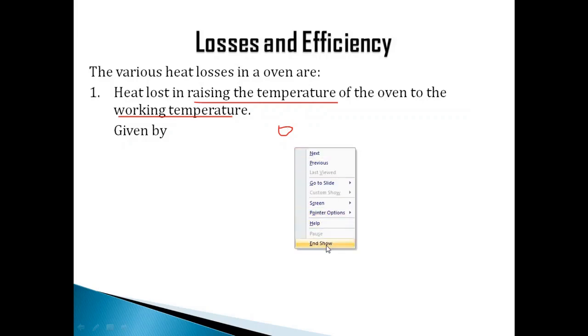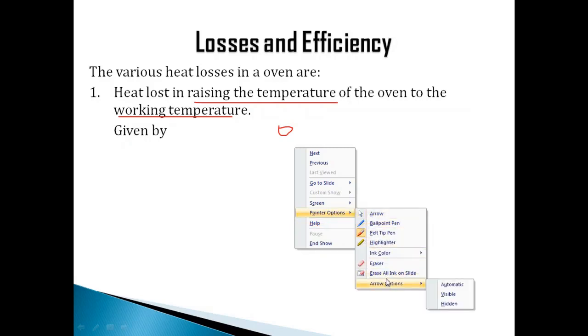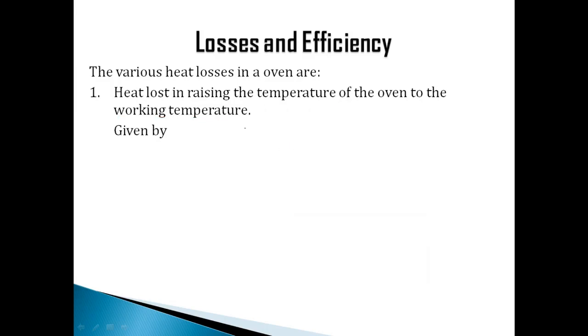But we want something more than that. Say I want to increase the temperature up to 500 degrees Celsius, right? So 500 degrees Celsius is the working temperature. To increase the temperature of the oven from room temperature to working temperature, we apply the supply, and it takes time to reach 500 degrees Celsius.